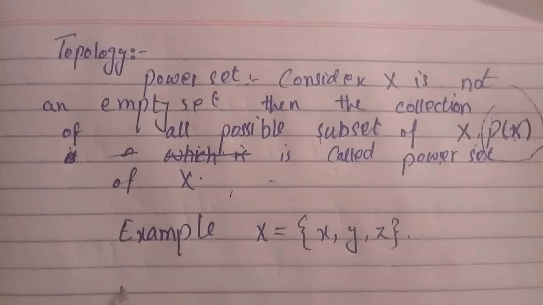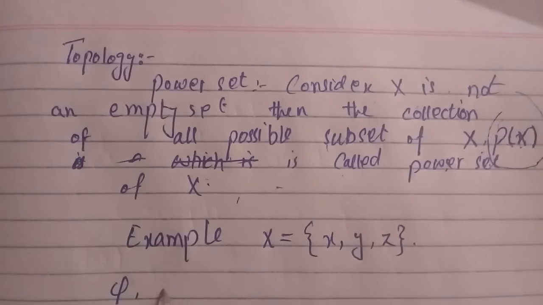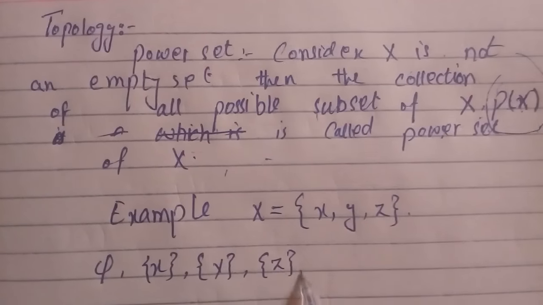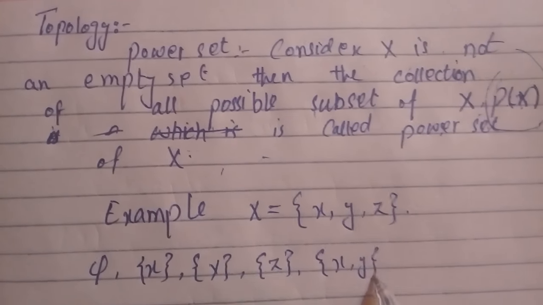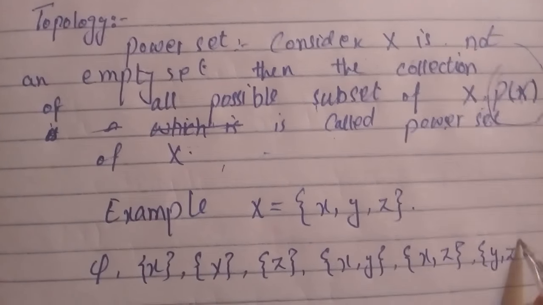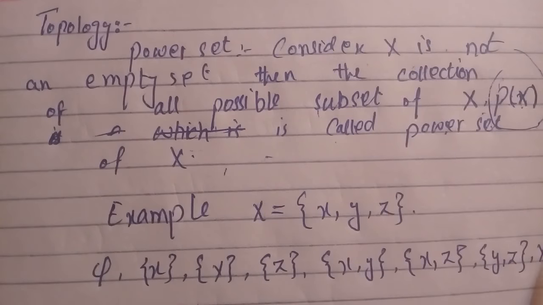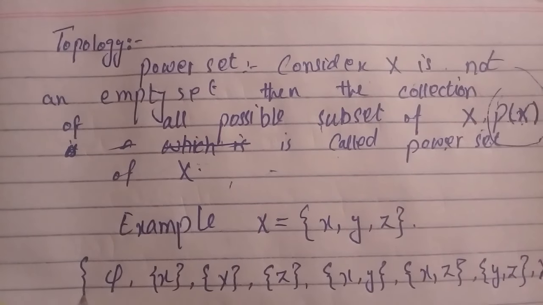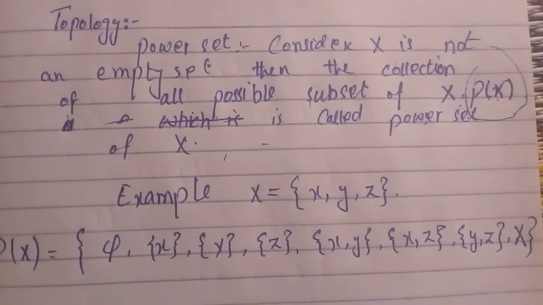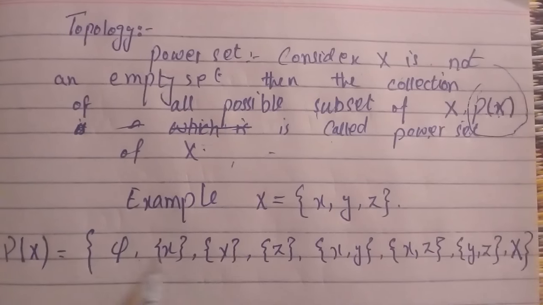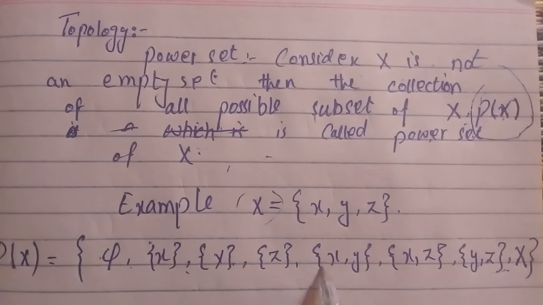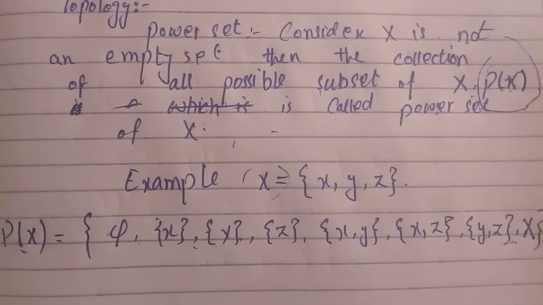Here the possible subsets are phi, {x}, {y}, {z}, {x, y}, {x, z}, {y, z}, and X. So this is called the power set of X, because all the possible subsets of X are in one set. This is called the power set.